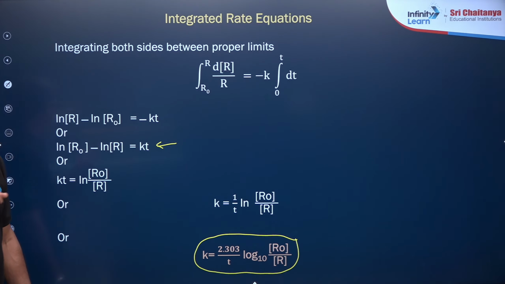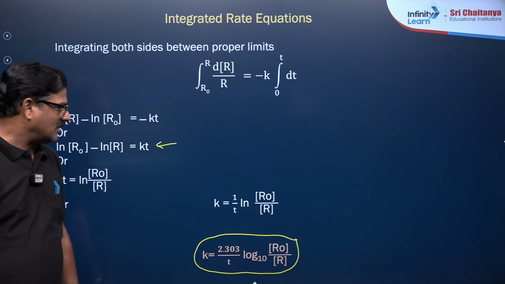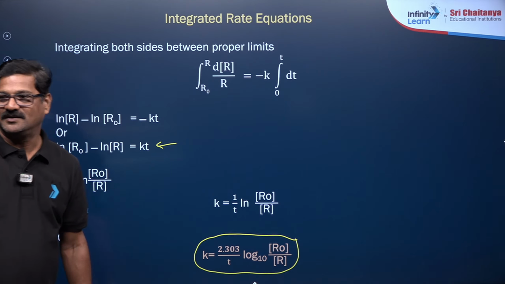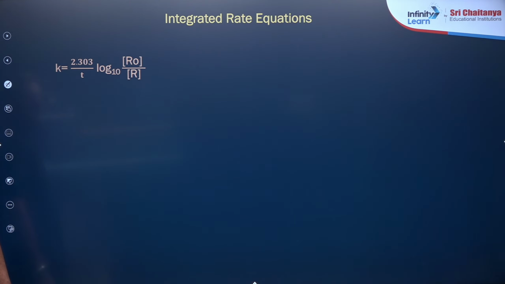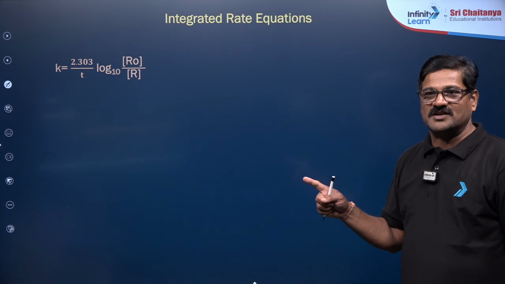You are going to get a graph, ln R naught upon R versus t. You can say k is equal to 2.303 by t log to the base 10 of R naught by R. R naught is the initial concentration, t is the time, and R is the concentration at that time.